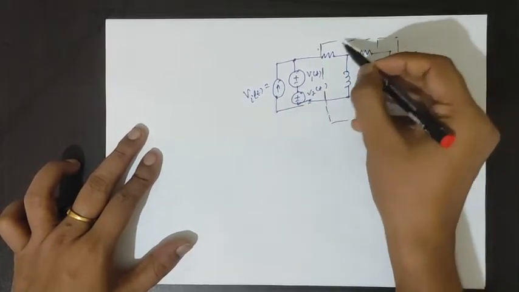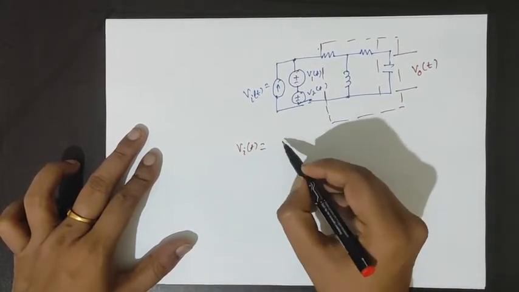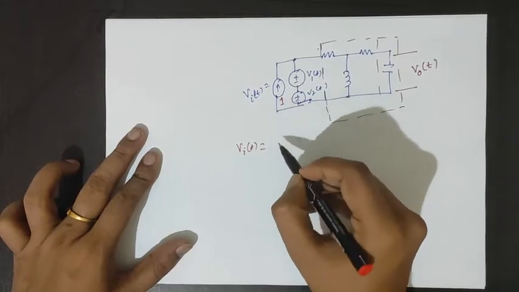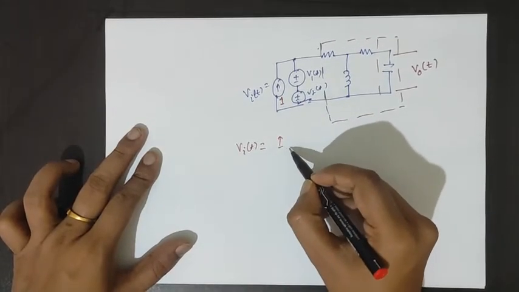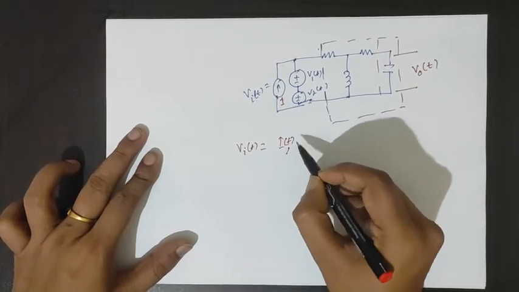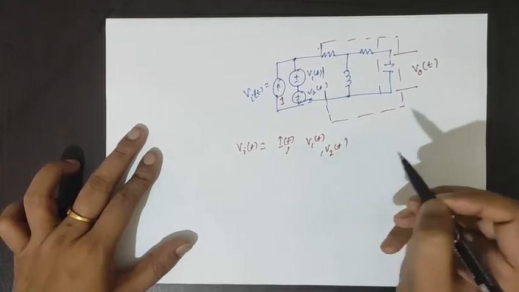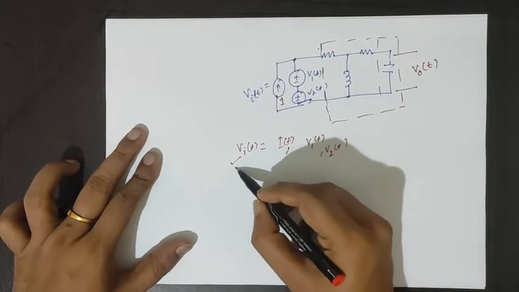Let's say this system is excited by a current source I(t), and voltage sources V1(t) and V2(t). So these are the three excitations.